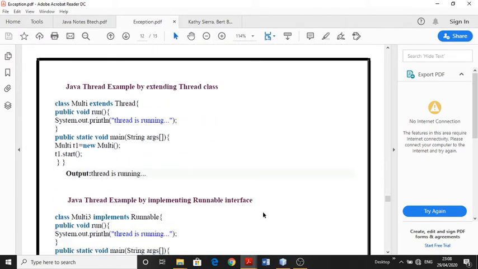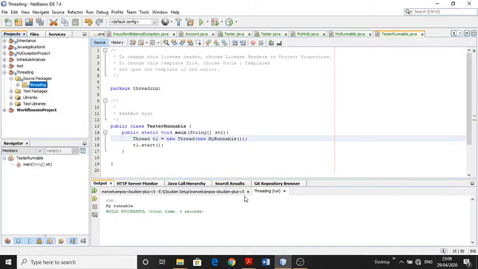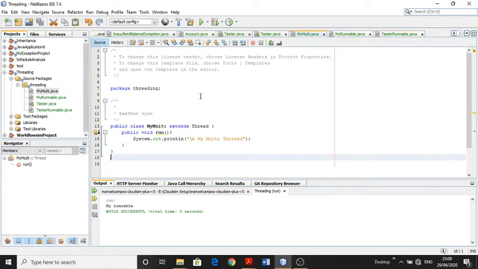This is an example. I have implemented this example in NetBeans. So you can see here that this is the first way. We just create a class. The class is MyMulti, and this class extends the Thread class. One of the important methods in the Thread class is the run method. So I override the run method and put here just one statement, System.out.println. This is my